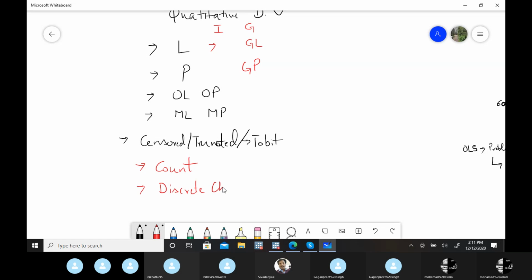This is applied microeconometrics, where we try to maximize the utility. We can use this logit and probit methodology, this multinomial logit and multinomial probit methodology in discrete choice models. This is a new evolving field. I have no idea so far how many universities in India are teaching these models in applied microeconometrics. But now Stata also has new features in Stata 16, these discrete choice models. They are utility maximization cases.